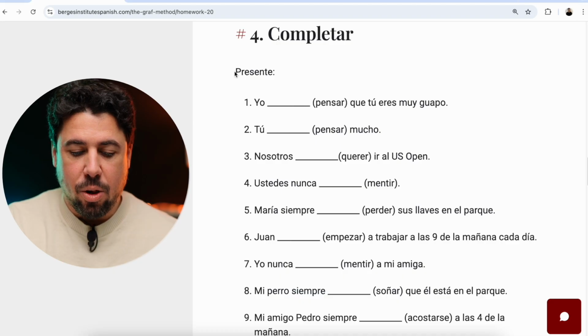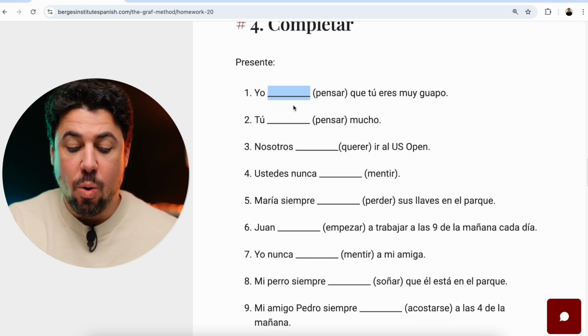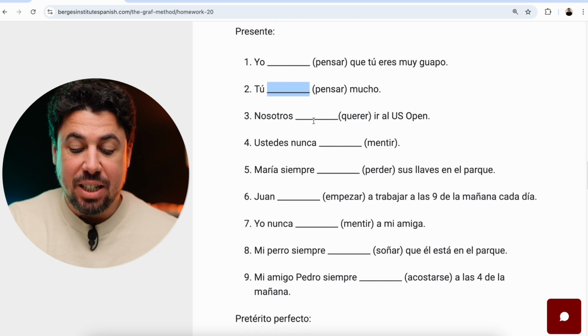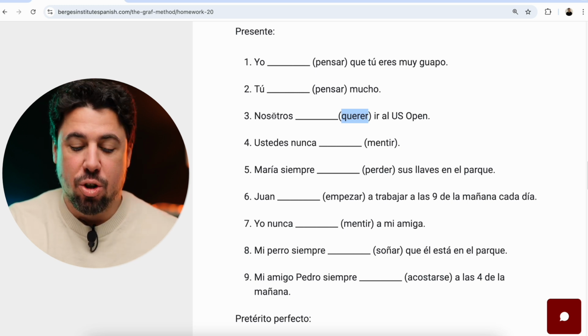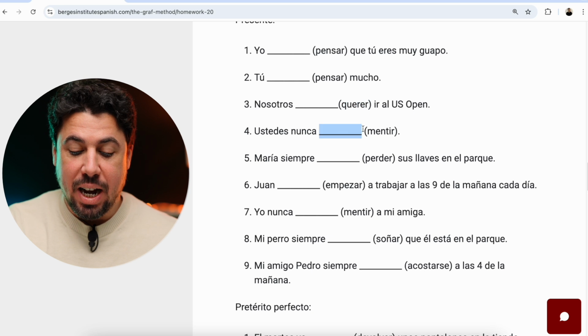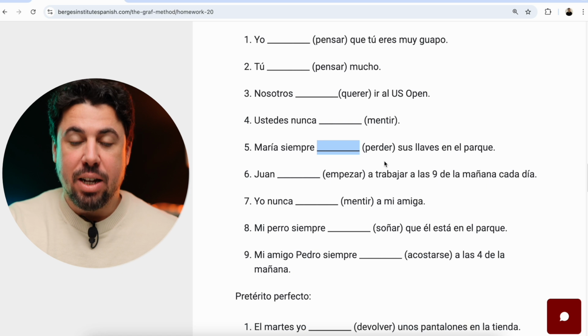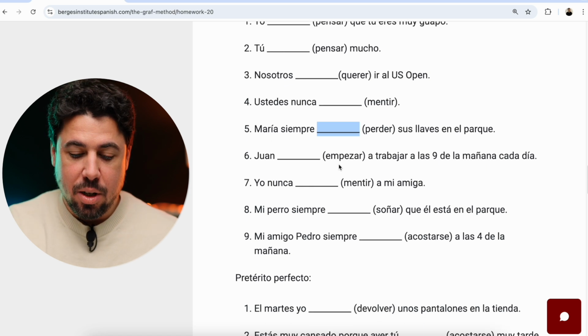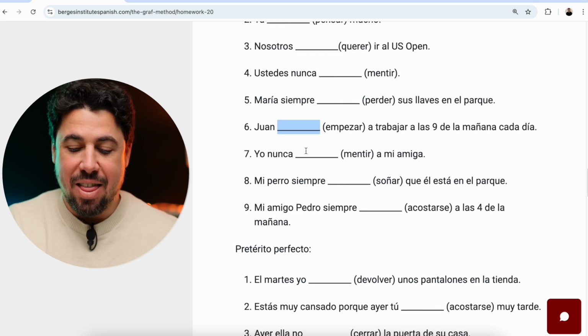Okay, so let's complete this exercise together. So all these are in the present tense. So first one, using pensar, yo pienso que tú eres muy guapo. Tú piensas mucho. Nosotros, with querer, queremos ir al US Open. No stem change for nosotros. Ustedes nunca mienten. María siempre pierde sus llaves en el parque. Juan empieza a trabajar a las 9 de la mañana cada día.